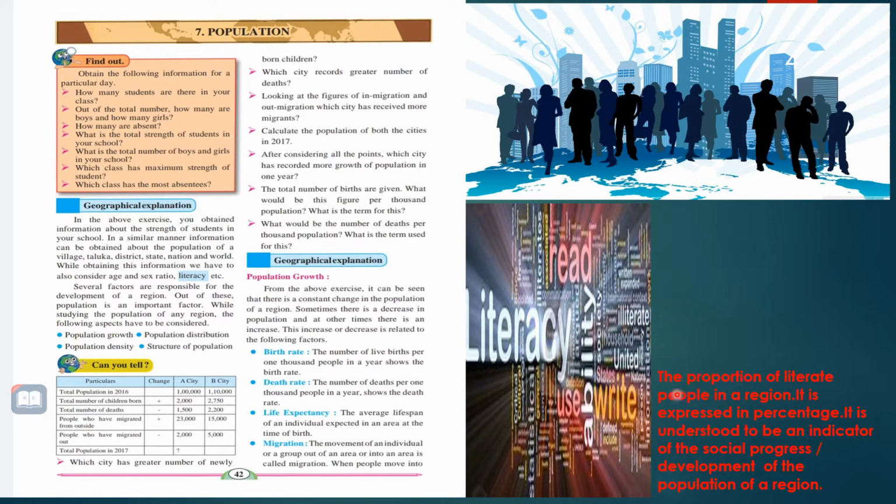What is called literacy? The proportion of literate people in a region. It is expressed in percentage. Literacy means the ability to read and write. It is expressed in percentage and is understood to be an indicator of the social progress or development of the population of a region.